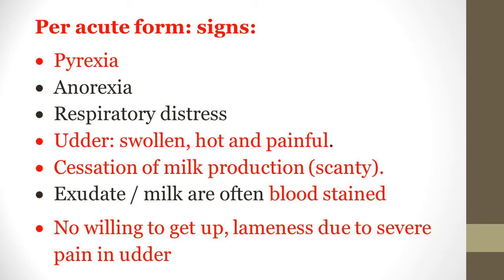The udder is severely swollen, very hot, and very painful. There is cessation of milk production, a complete stoppage of the milk production. Milk may come very scanty. It is not milk, but an exudate, and it is mostly blood stained or a red watery exudate.